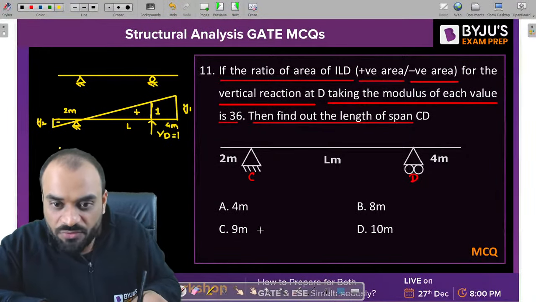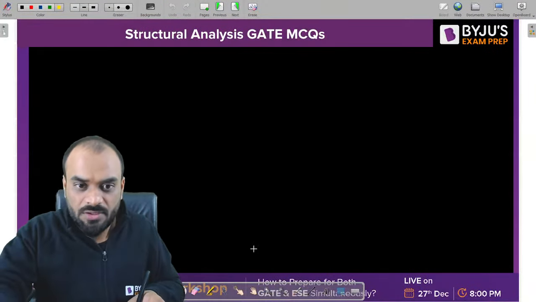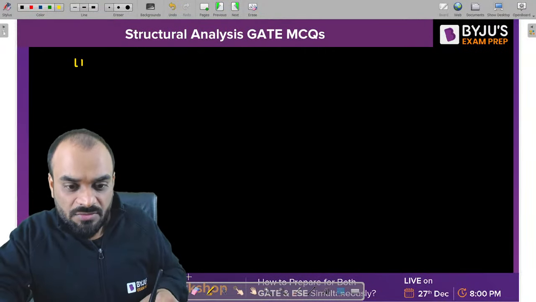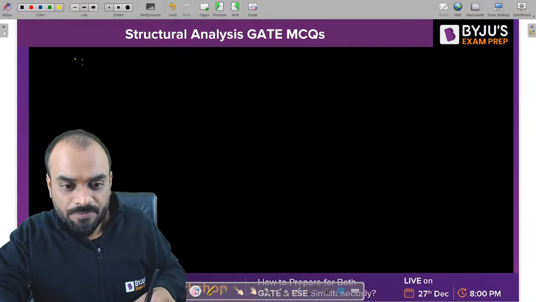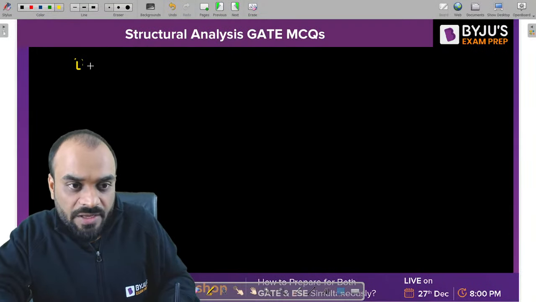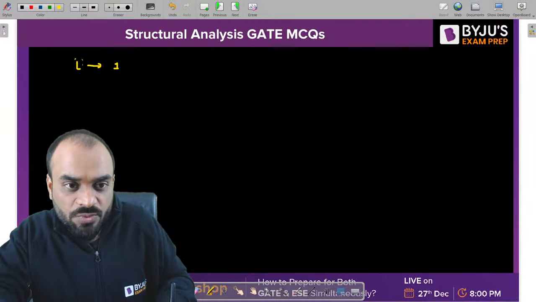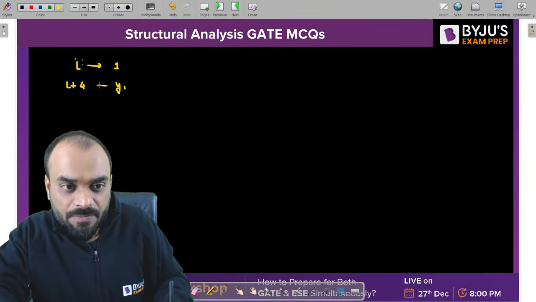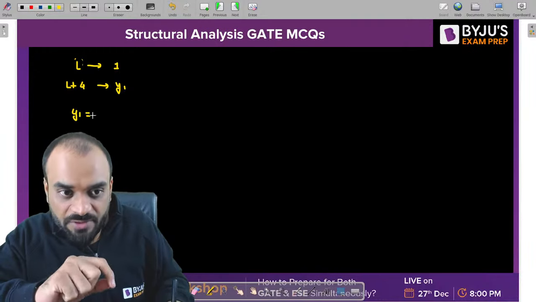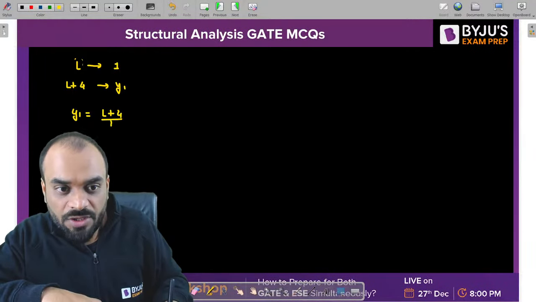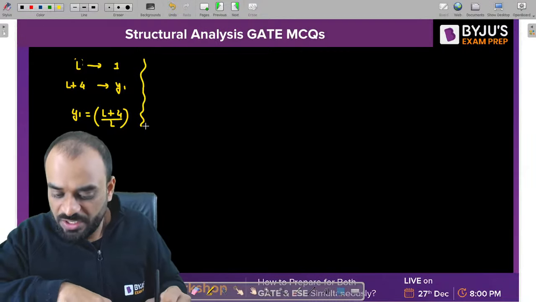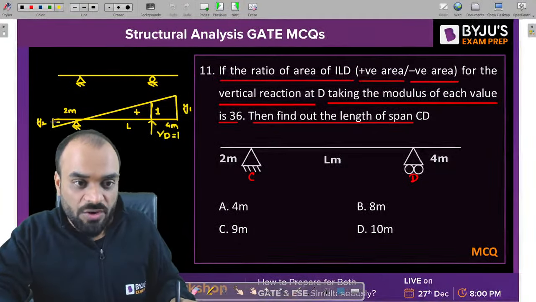So can I say that, let's use the next page. When we have L length of span, then the ordinate is 1. When we have length L plus 4, kindly check, L plus 4, then ordinate is y1. So just cross multiply it to get the y1 value, which is (L + 4) divided by L. This is y1, clear? Similarly, we have to find out the y2 value. This is y2.